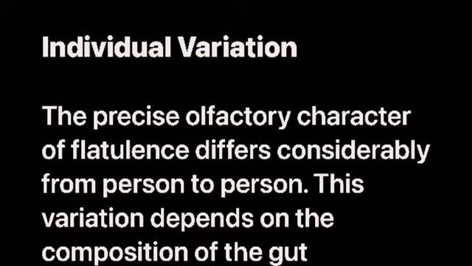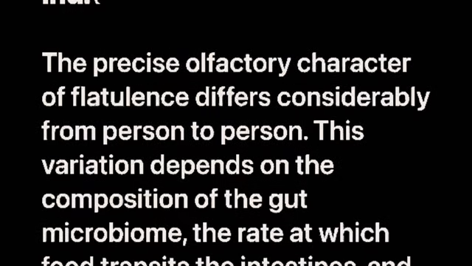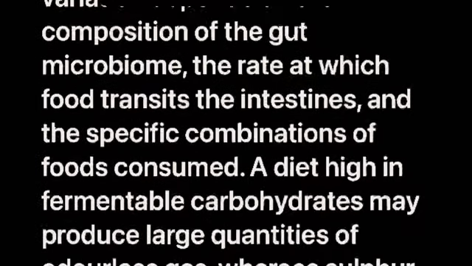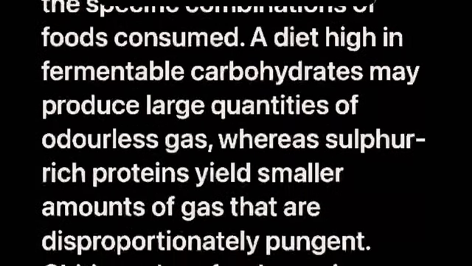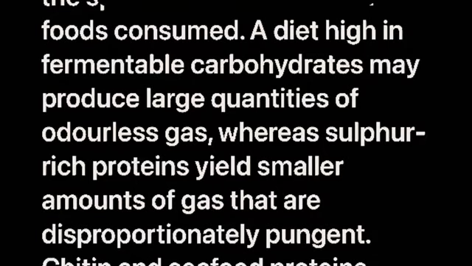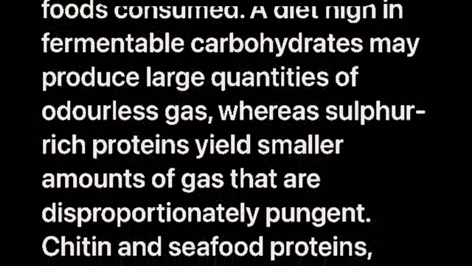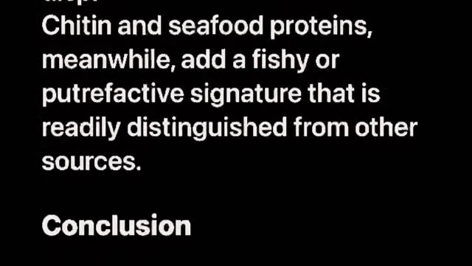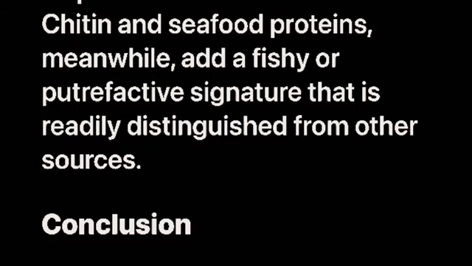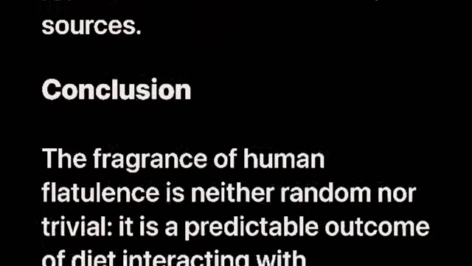Individual variation. The precise olfactory character of flatulence differs considerably from person to person. This variation depends on the composition of the gut microbiome, the rate at which food transits the intestines, and the specific combinations of foods consumed. A diet high in fermentable carbohydrates may produce large quantities of odorless gas, whereas sulfur-rich proteins yield smaller amounts of gas that are disproportionately pungent. Chitin and seafood proteins, meanwhile, add a fishy or putrefactive signature that is readily distinguished from other sources.